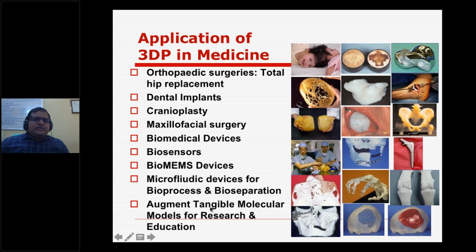So normally, the house surgeons especially are given cadaver bones or dry bones for practicing operations. But the difficulty with cadaver bones is preserving them in solutions or maintaining them as dry bones. It's very difficult. But here 3D printing comes to the rescue.